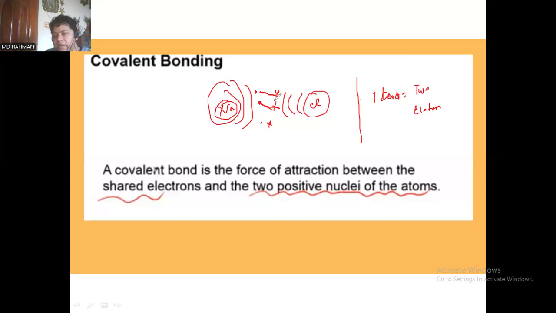As a result of attraction between the shared electrons, a covalent bond is formed. Here you can see there are two types of sharing: one is from sodium and one is from chlorine.